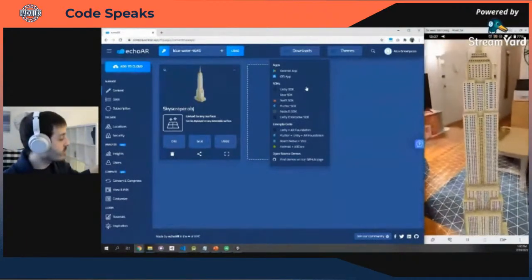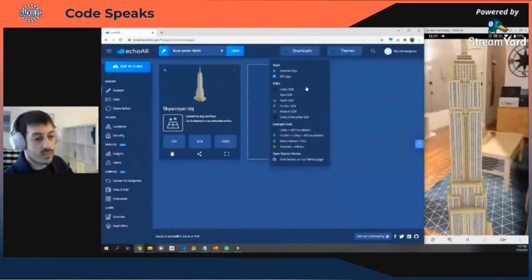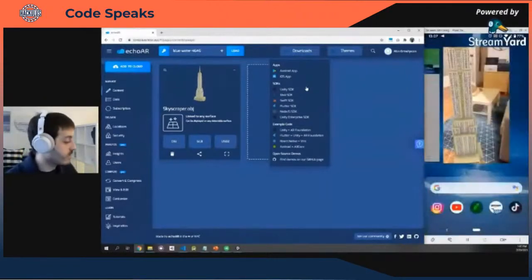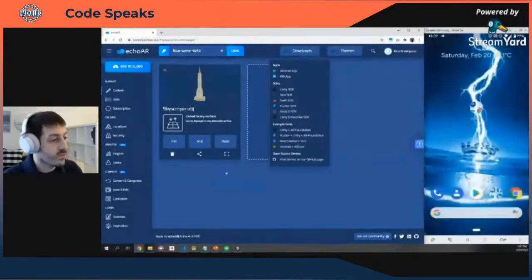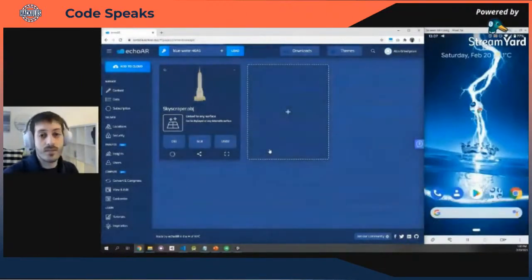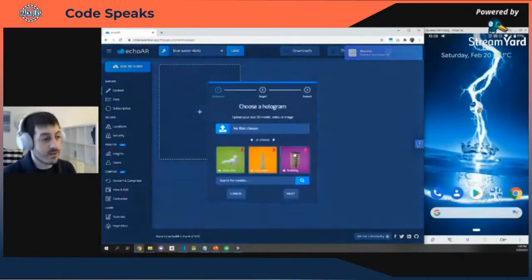But now let's say I want to change the content. So what can I do? Instead of rebuilding the application or doing anything technical, I'm going to go back to the console right here, delete the previous entry, upload something else, and it will automatically update in the app and across all platforms out there. So let's see how that works.